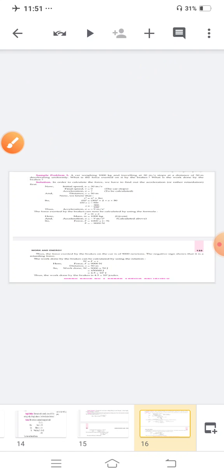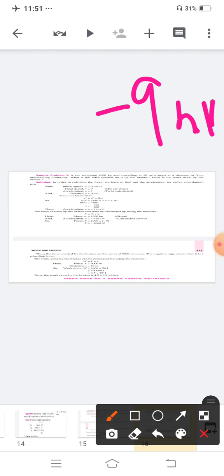Initial velocity u is given, u is 30 meter per second. At the end the car will stop, so the final velocity will be 0. You have to calculate a, and s is equal to 50 meter. We know that v square is equal to u square plus 2as. When you solve it, you will get the answer a as minus 9 meter per second square.